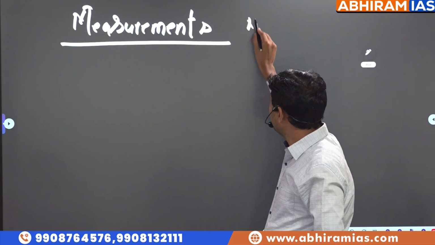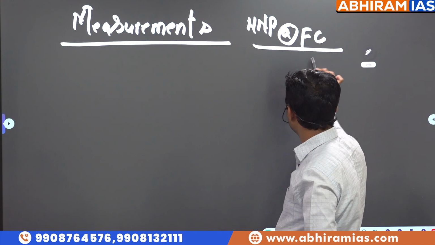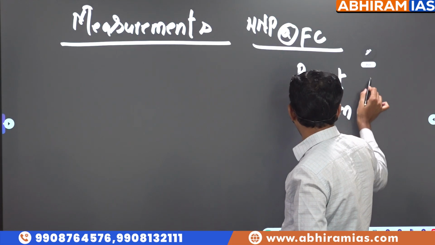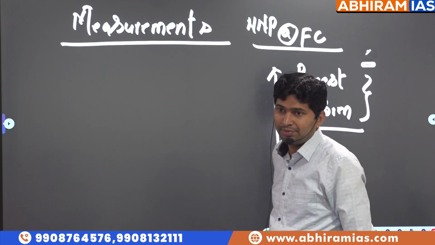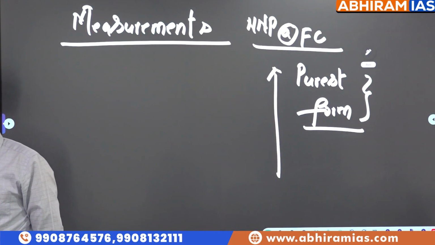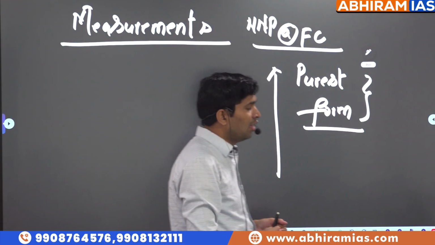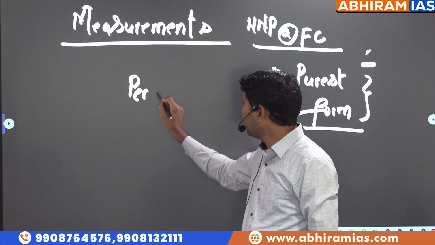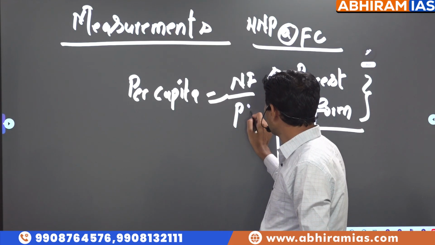So for comparison purpose or for estimation of per capita income, one of the purest forms of measurement considered globally across the world for economic growth is NNP at factor cost. Net national product at factor cost is considered to be the purest form of national income estimation. Now you need to understand what this means. How do we get per capita income? Per capita income equals national income divided by population.